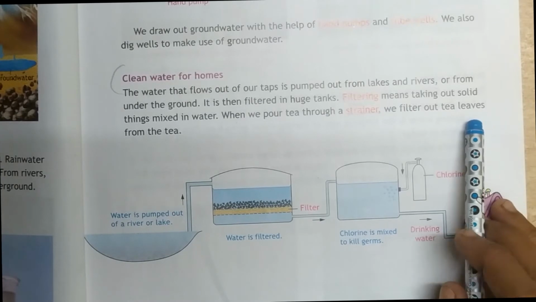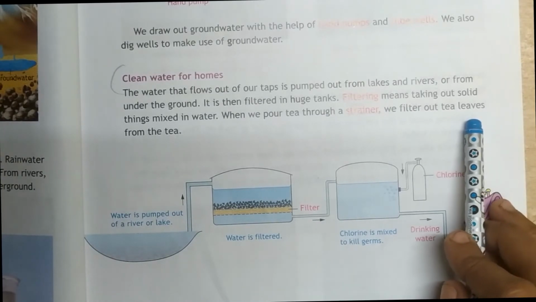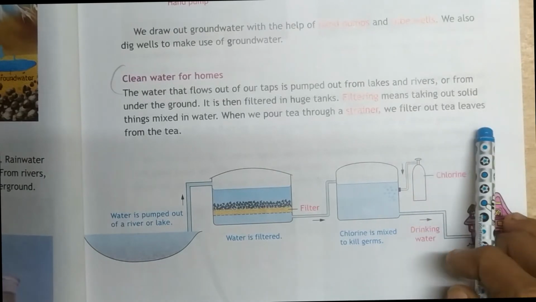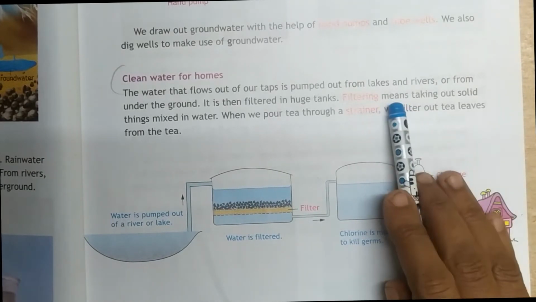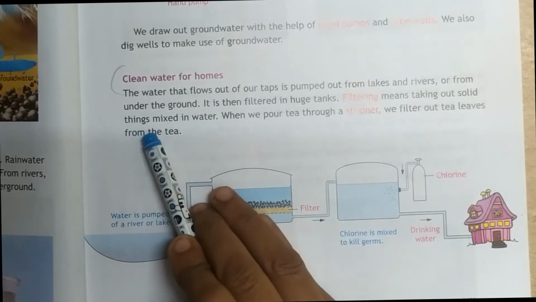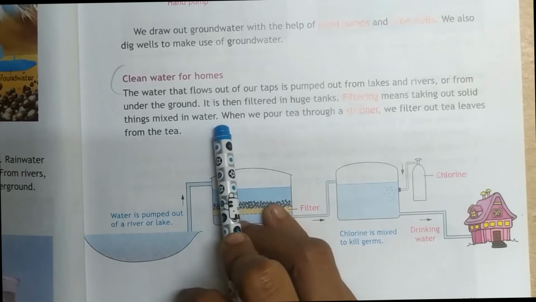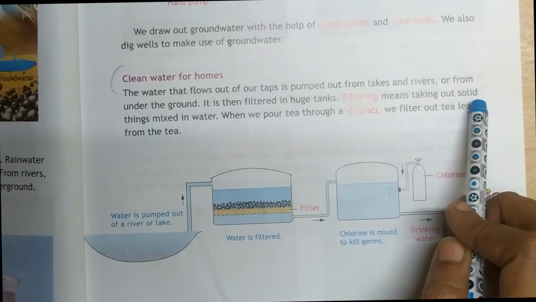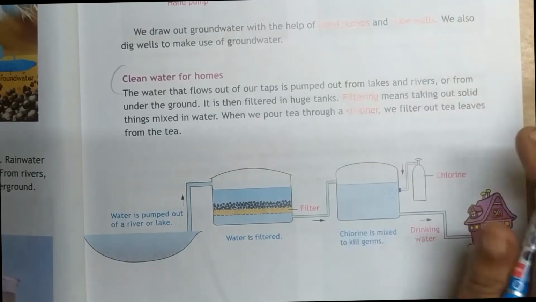And the liquid is the tea itself. Then what is meant by filtering? Filtering means taking out the solid things which are mixed in water.